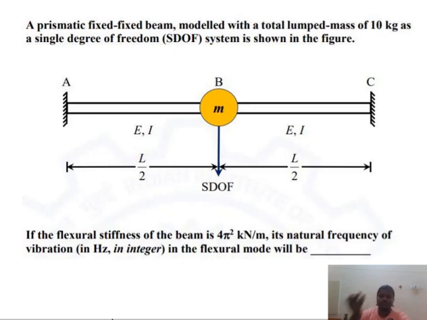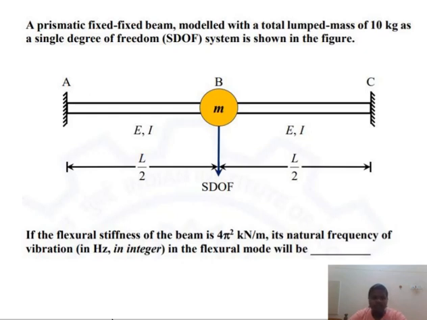Actually this is a very easy question. In all competitive exams they ask questions like this: for an SDOF system, find the natural frequency. So this is a very easy question to solve. I am going to solve it in a very simple manner. Just watch and get the answer. Before we get into the solution, we must know what is meant by single degree of freedom, or degree of freedom.